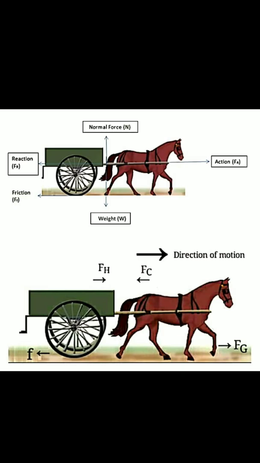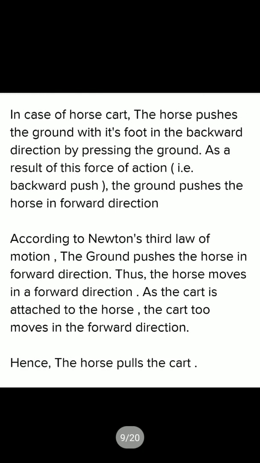Okay, and here I will explain this one. In the case of the horse-cart, the horse pushes the ground, applying one backward force. So the horse pushes the ground with his foot in the backward direction by pressing the ground. As a result of this force of action, the ground also pushes the horse in the forward direction, and that's why we can walk on the ground, because of this friction.